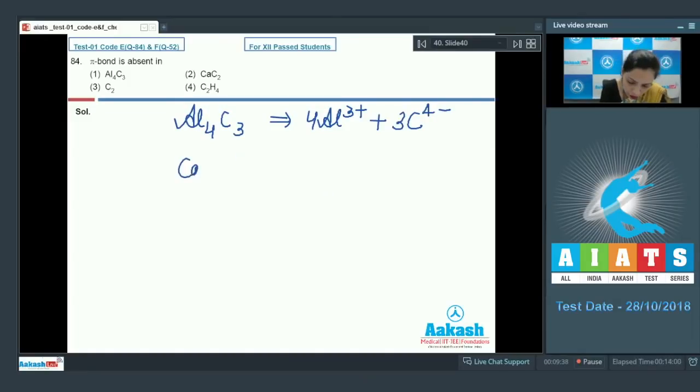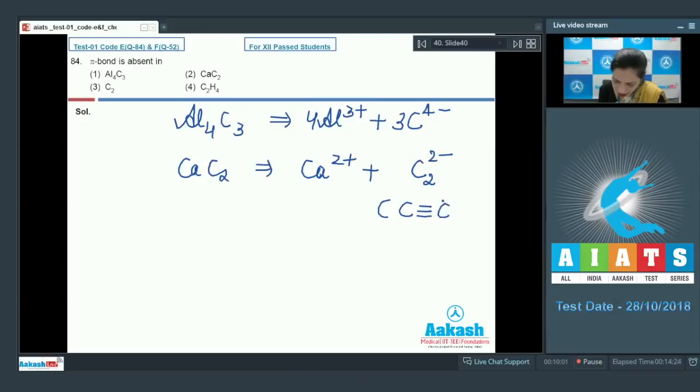Then we have CaC2. This is Ca2 plus calcium ion, and there is C2 2 negative ion. If we draw its structure, it is the ethynide ion basically in this way.